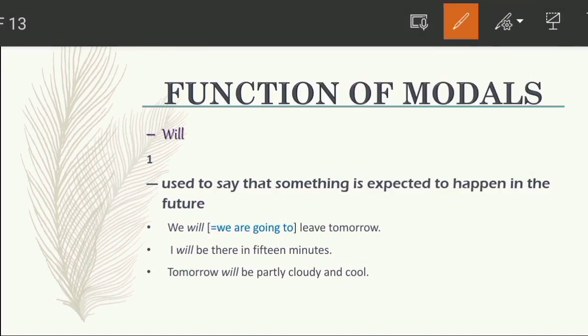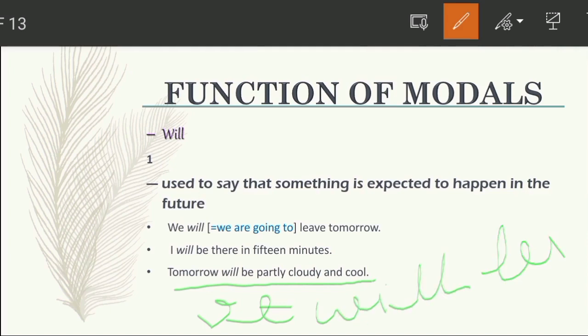So let's see another one, that is: Tomorrow will be partly cloudy and cool. It means that it is expected to be partly cloudy and cool tomorrow. Here we can also use "tomorrow" at last. If you want to, then at the beginning of the sentence we have to use "it": It will be partly cloudy and cool tomorrow.